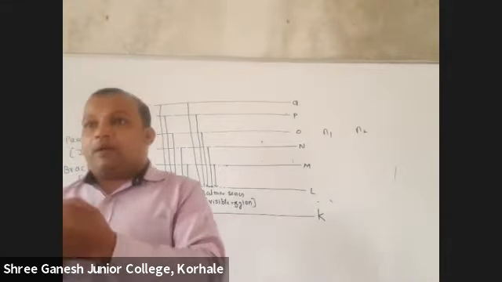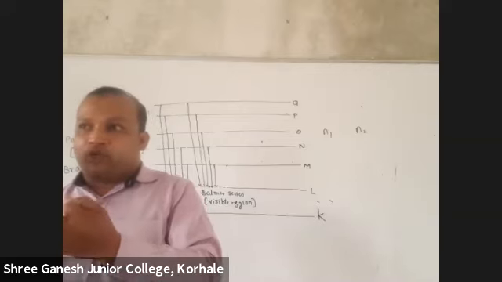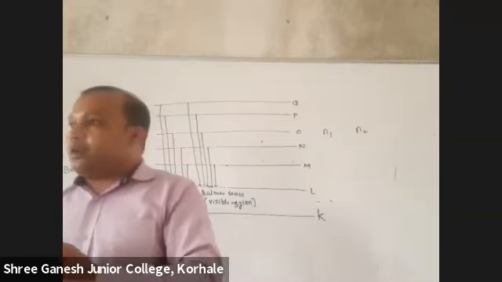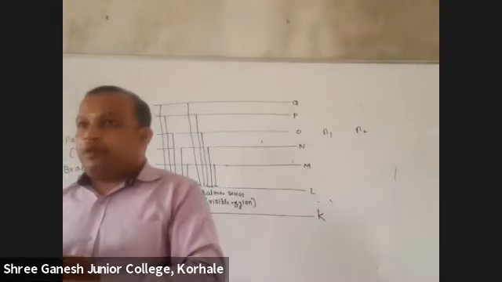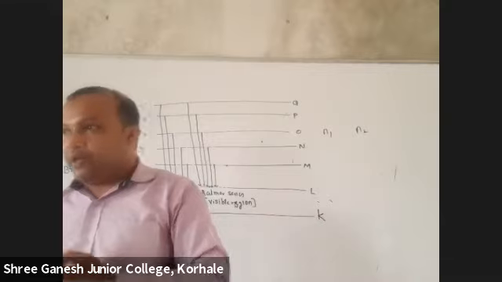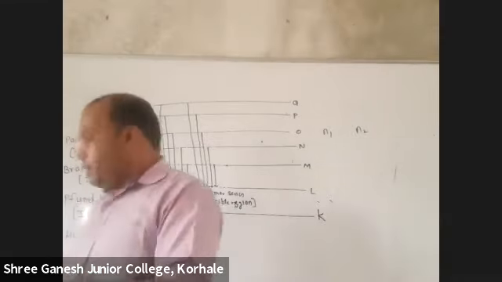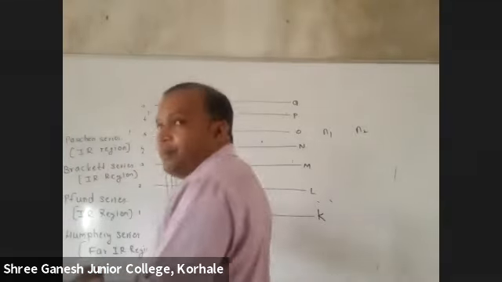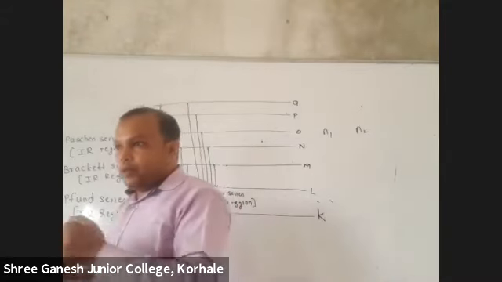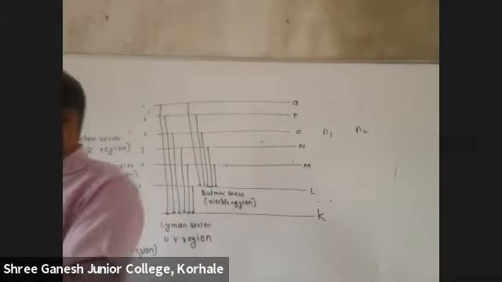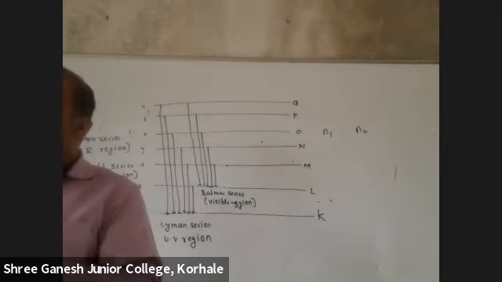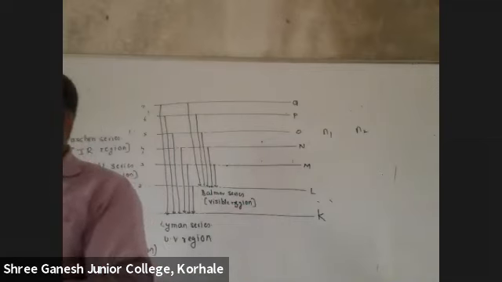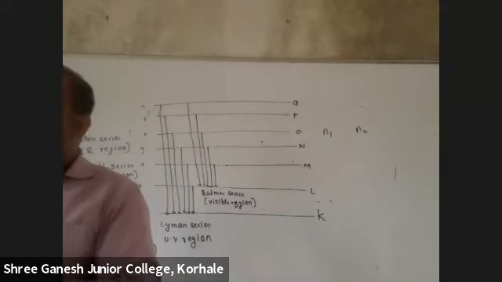First three clicks to you, immediately you can remember the next one. That is Brackett. Then Pfund, Humphrey. Lal, Bal, Pal means Lyman, Balmer, Paschen. Then the others are very easy: Brackett, Pfund, and Humphrey.